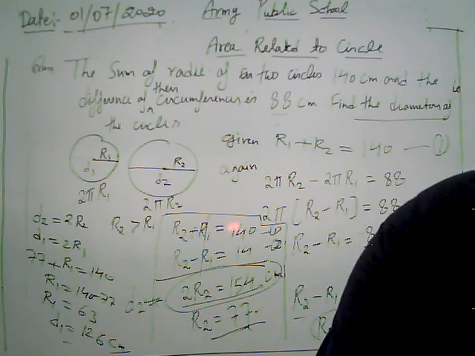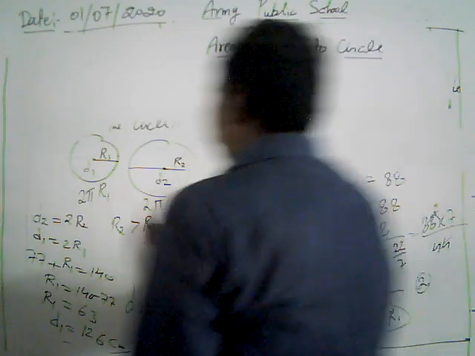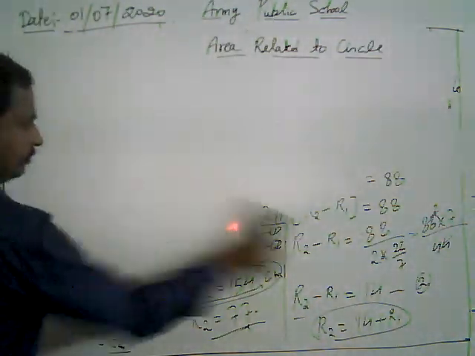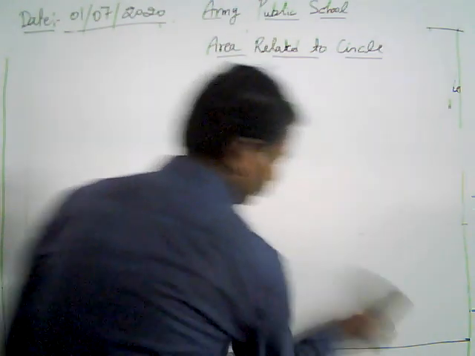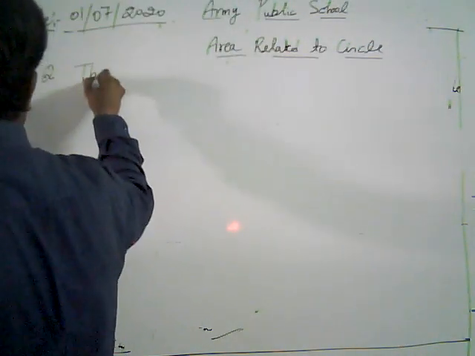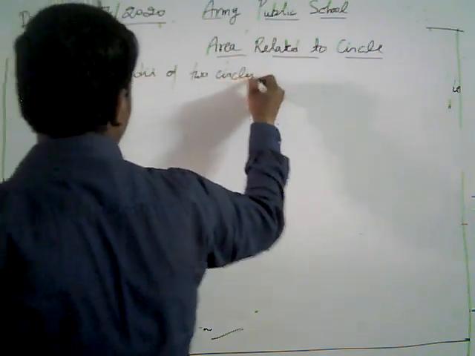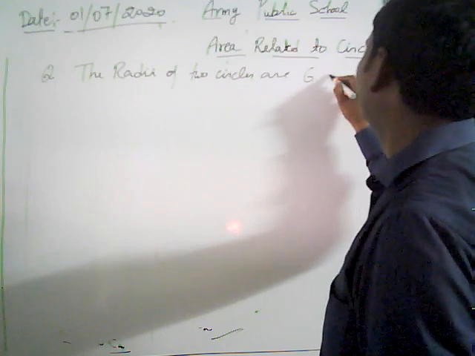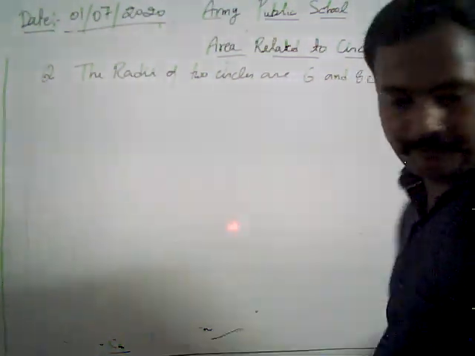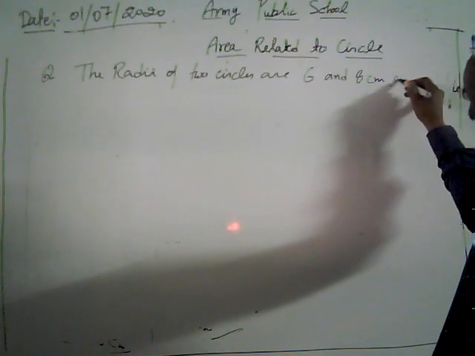Now look, one of the basic questions we have taken. The radii of two circles are 6 and 8 centimeter respectively.